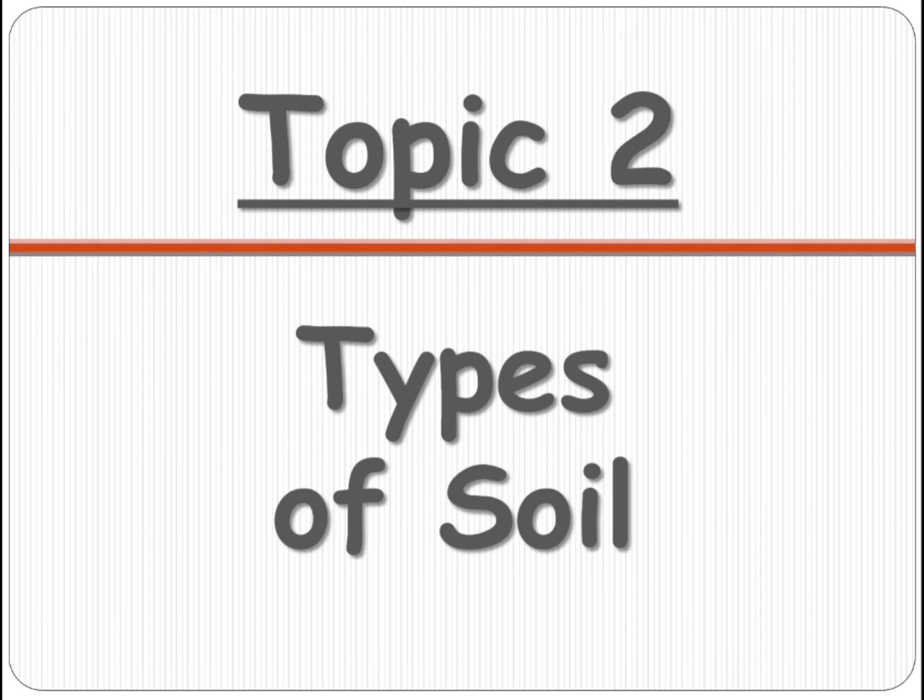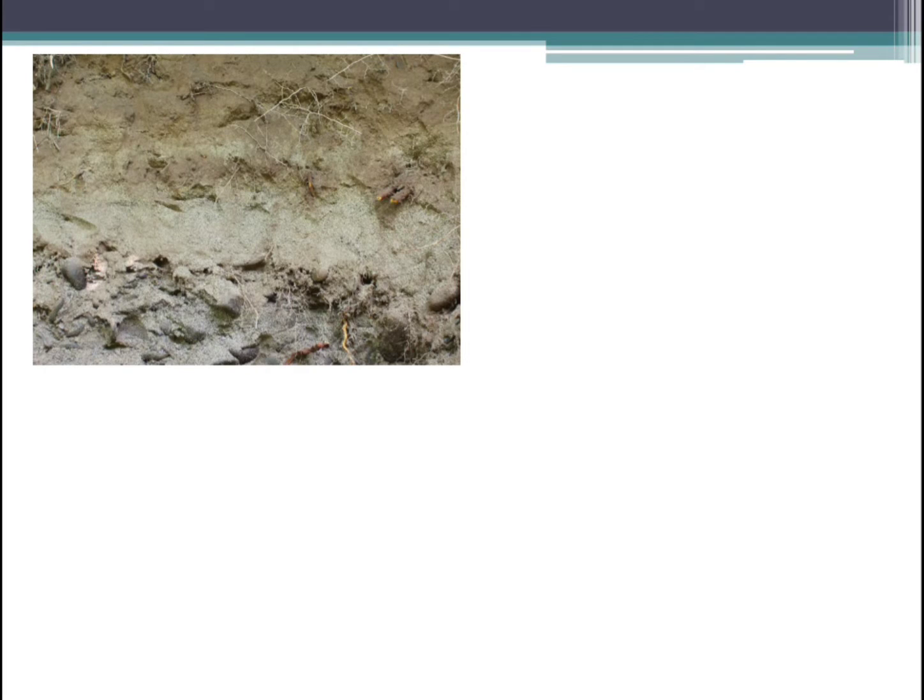Okay, so in India, the major types of soil are, the first one is alluvial soil. Okay, so this soil is formed by the deposition of sand and silt. Okay, so deposition of sand and silt makes this soil. Can you see the soil in the picture, children? Yes, and this soil is very rich in potassium. Okay, and also it is very fertile, that is very good for agriculture.